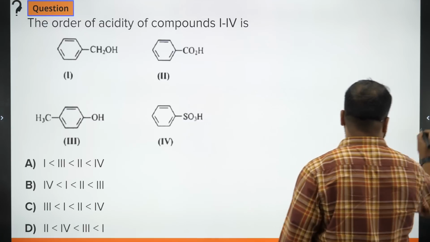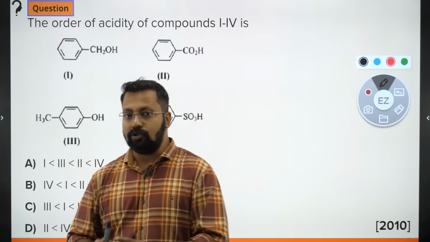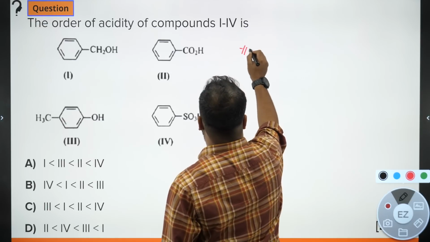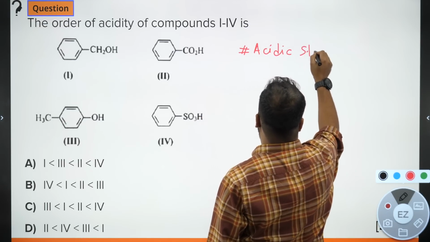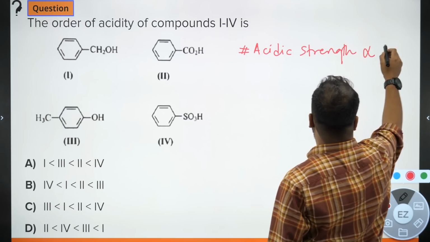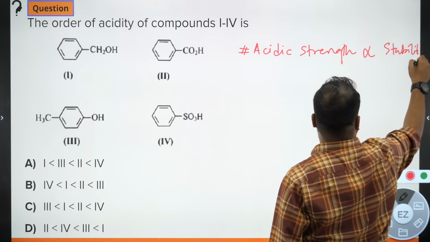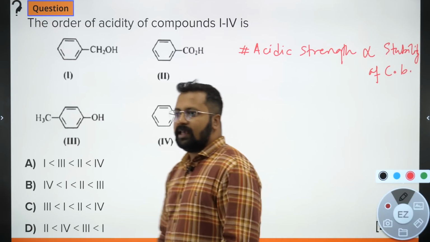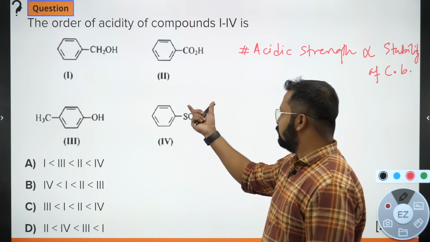How do we judge acidic strength? Remember, acidic strength is judged by the stability of the conjugate base. So I'll just write over here, the method is: acidic strength is proportional to stability of conjugate base. What is conjugate base? An entity which is formed by removal of just one proton from the given compound.